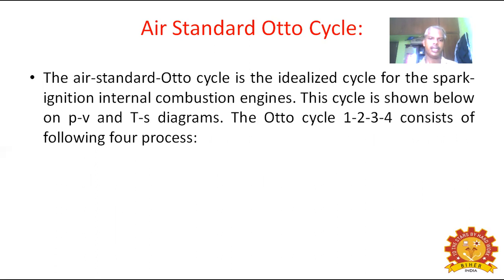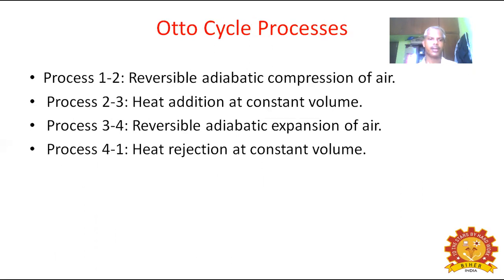PV and the TS diagram. The Otto cycle 1, 2, 3, 4 consists of the following four processes. The process in Otto cycle: process 1 to 2 is reversible adiabatic compression of air,